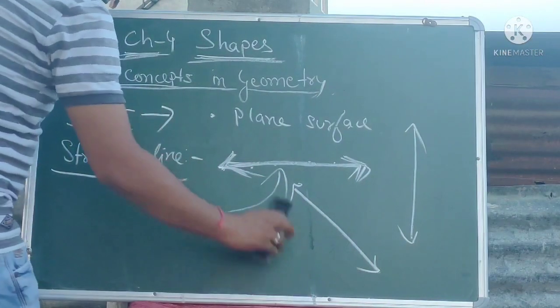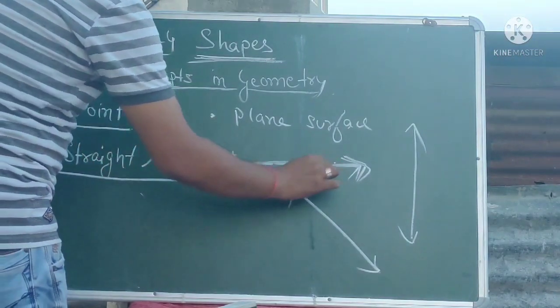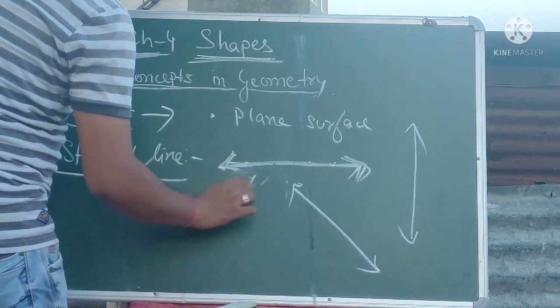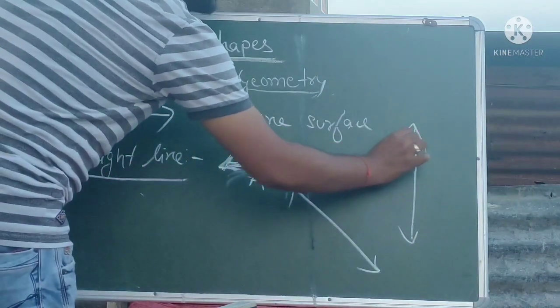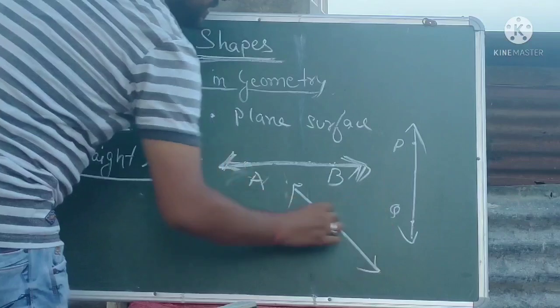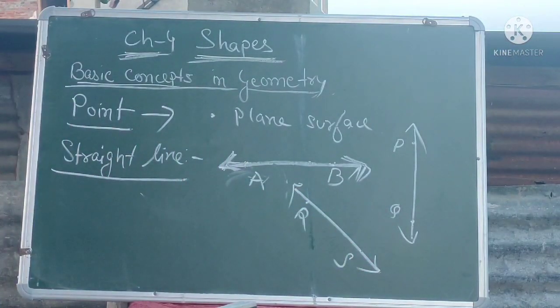And one thing you should know regarding the straight line is that, suppose the name of this line is AB, the name of this line is PQ, and the name of this line is RS.